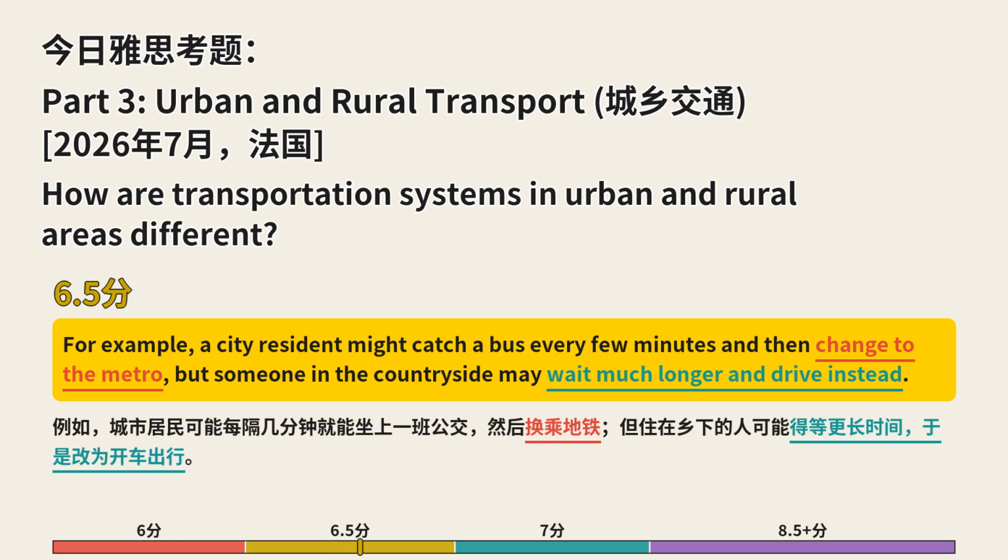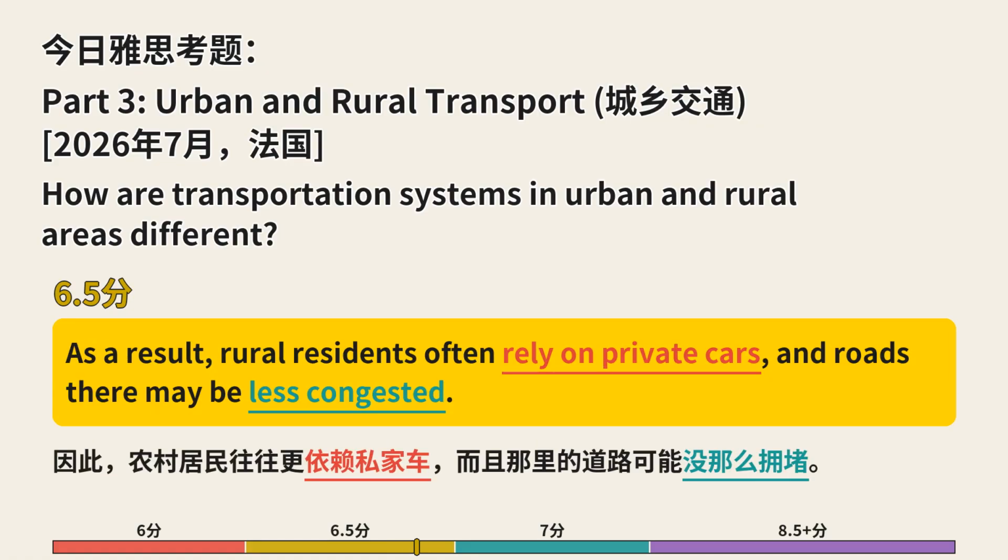For example, a city resident might catch a bus every few minutes and then change to the metro, but someone in the countryside may wait much longer and drive instead. As a result, rural residents often rely on private cars, and roads there may be less congested.